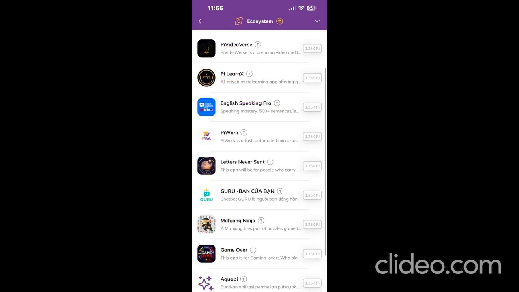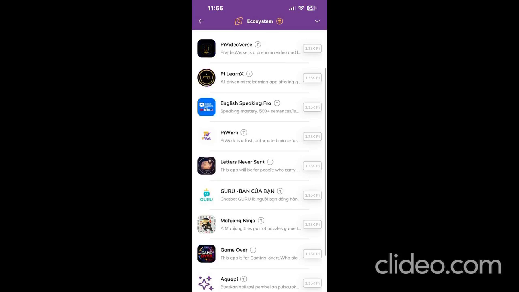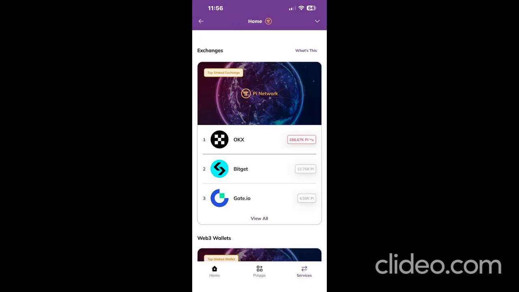Ecosystem directory staking is a feature that lets pioneers and businesses stake Pi on the mainnet blockchain to directly boost an app's ranking inside Pi's ecosystem interface, the section of Pi browser where pioneers browse and discover Pi apps by category. Think of it like a Web3 version of App Store rankings, except instead of an algorithm controlled by a corporation deciding who gets visibility, the community decides through staking. And unlike a simple upvote or comment, staking carries real economic weight. You're putting actual Pi behind an app you believe in.